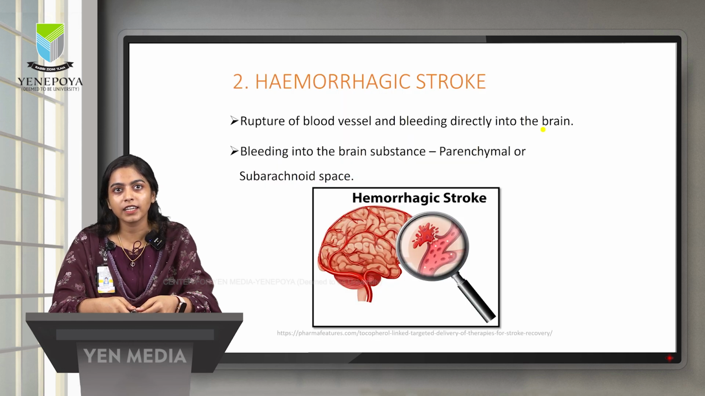So the next classification we are going to explain in detail is hemorrhagic stroke. What is the definition of hemorrhagic stroke? It's nothing but, as you can see in the picture, a rupture of a blood vessel where the blood is bleeding into the brain. Where does it get drained into the brain? Either into the parenchymal tissue or the subarachnoid space.